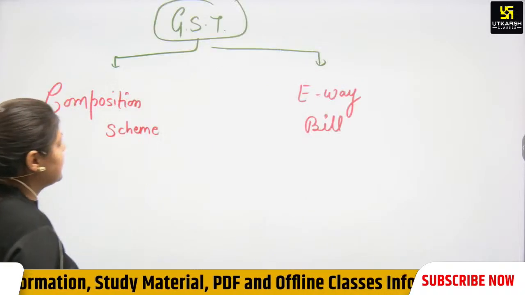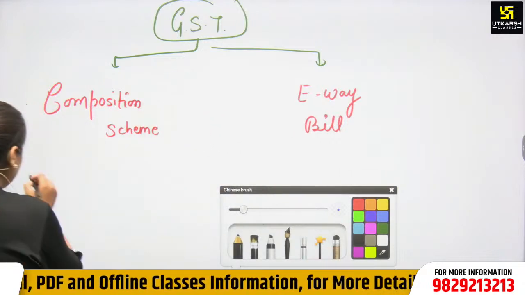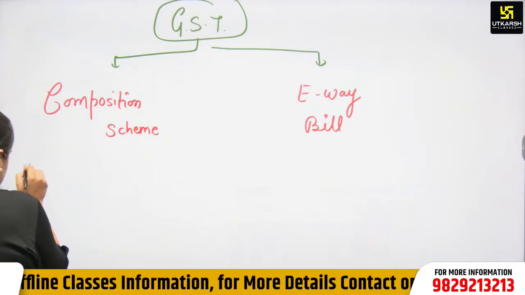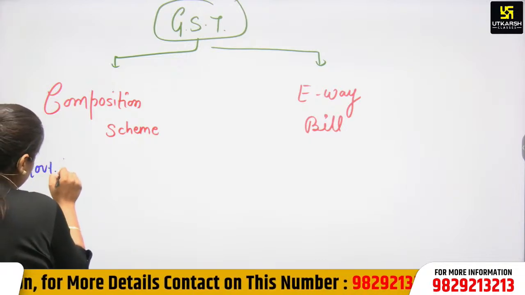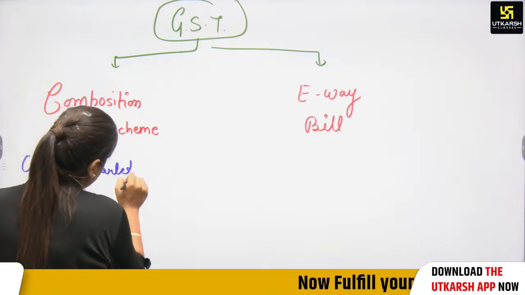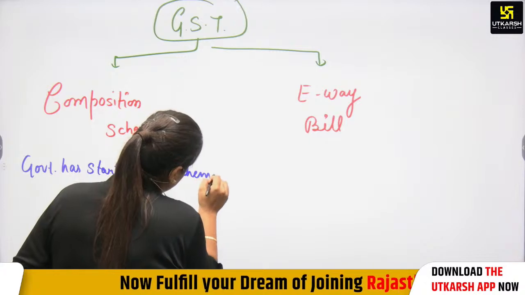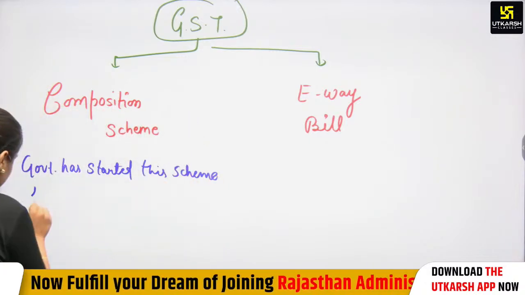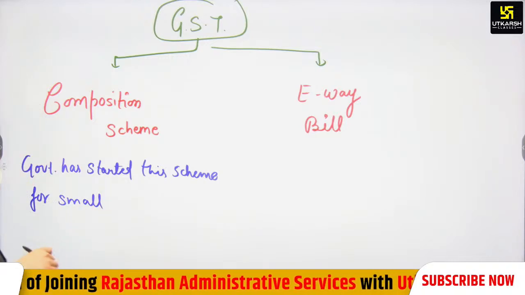So we will discuss the composition scheme here. The government has started the composition scheme for small traders. And how can we define small traders?